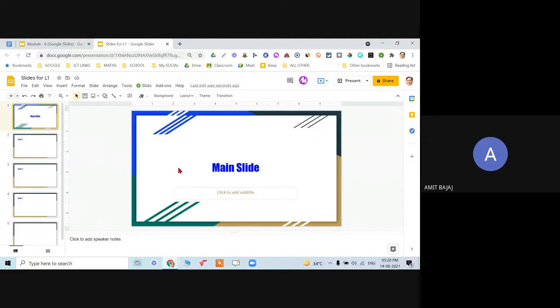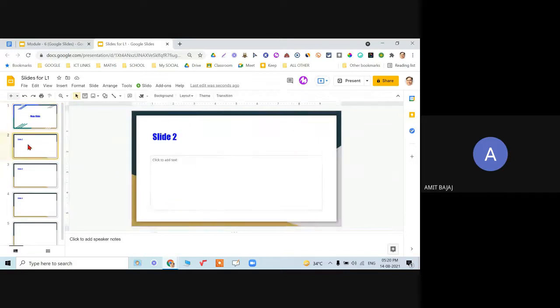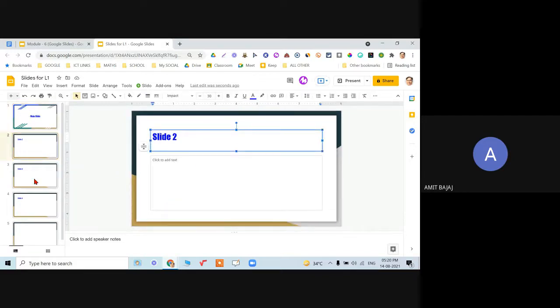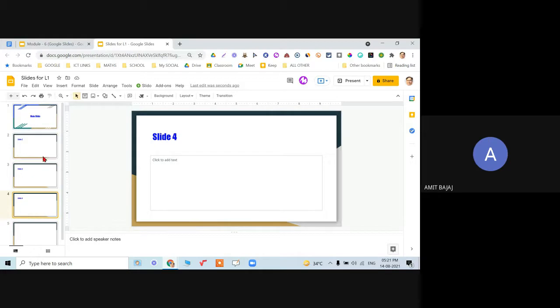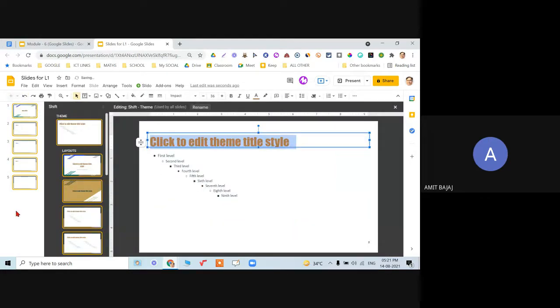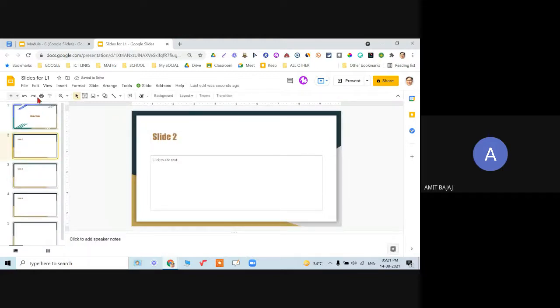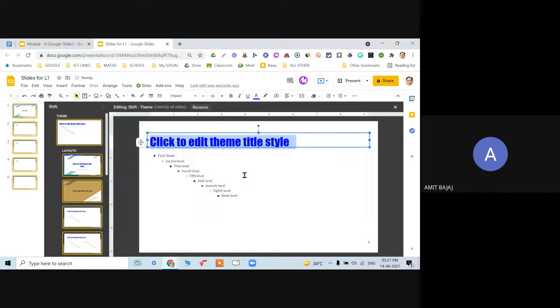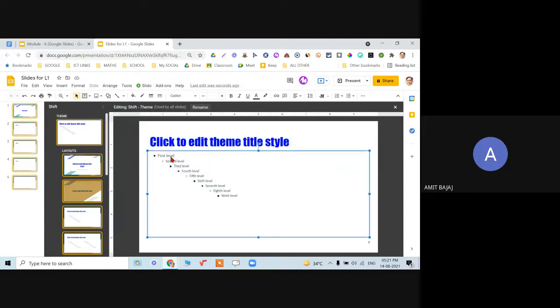Did you note some change? The font for all headings and the colors got changed. It was earlier different. Check it out. Previously it was different. And when I use that option, every style gets changed. Again, in a similar way, you have the first level, second level, third level.